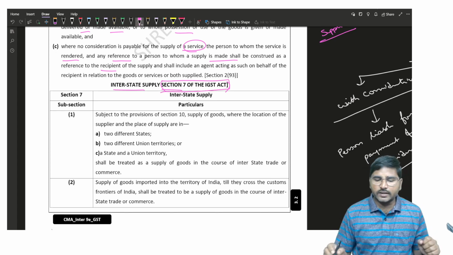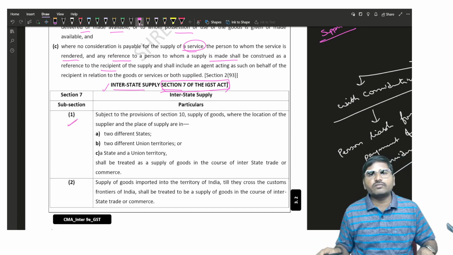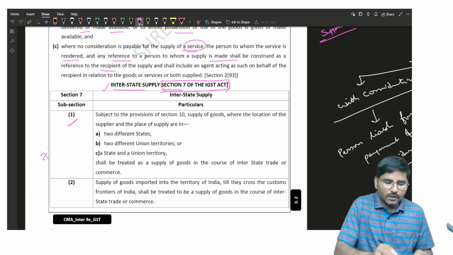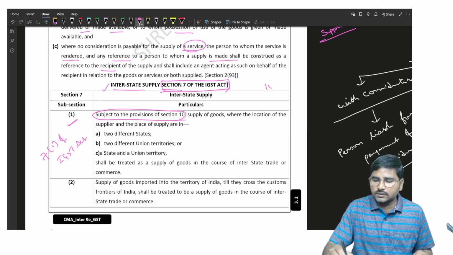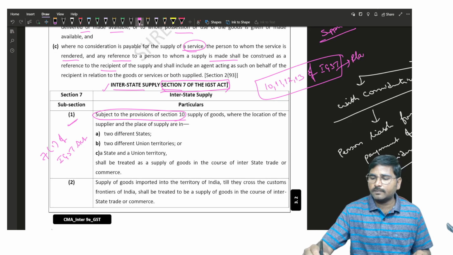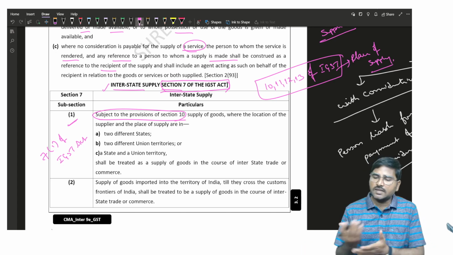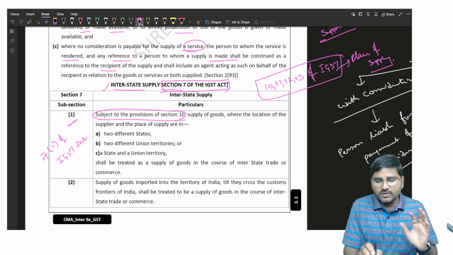Now we are going to learn by referring to section 7 of the IGST Act, which deals with interstate supply. Section 7 subsection 1 of the IGST Act: subject to the provisions of section 10. Forget about section 10. Actually, sections 10, 11, 12 and 13 of the IGST Act deal with place of supply. We will discuss the meaning and importance of place of supply at the final level.